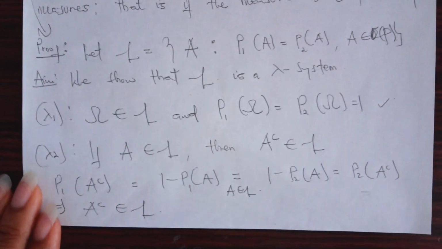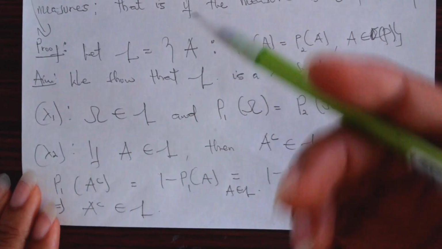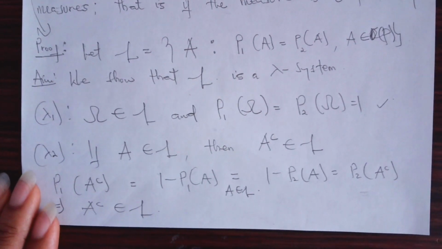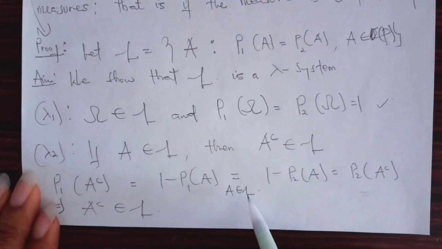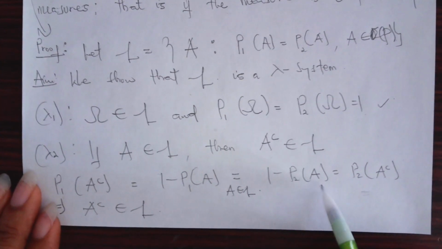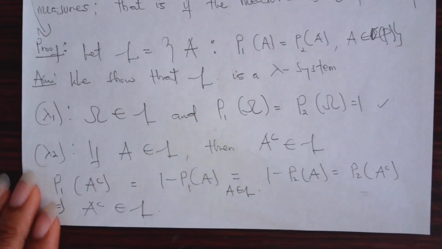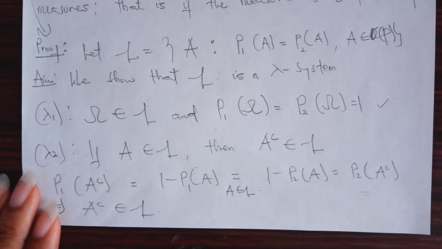Remember that A belongs to L. So this is equal to 1 minus P2 of A. Remember that for the class L, for any A belonging to L, P1 should be equal to P2. So if A belongs to L, then 1 minus P1 of A should be equal to 1 minus P2 of A. And hence this can be rewritten as P2 of A complement. And hence we have P1 of A complement is equal to P2 of A complement. Therefore, A complement belongs to L.